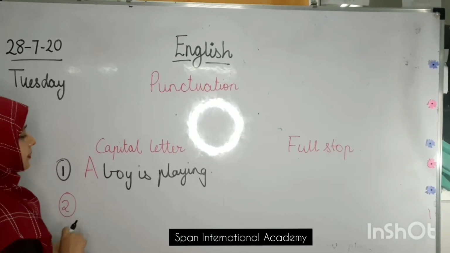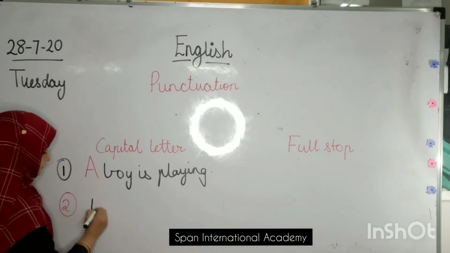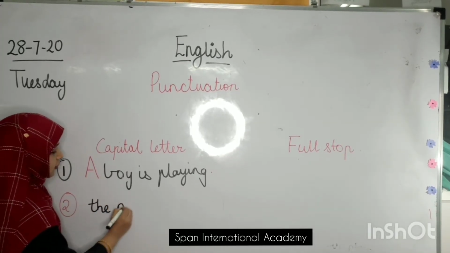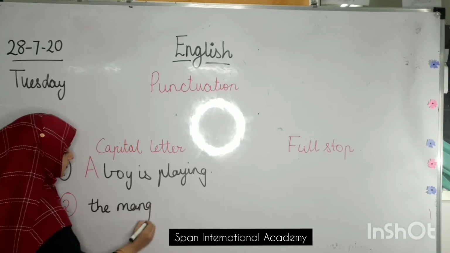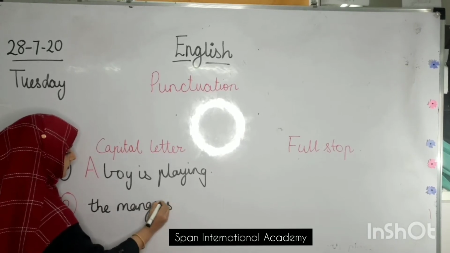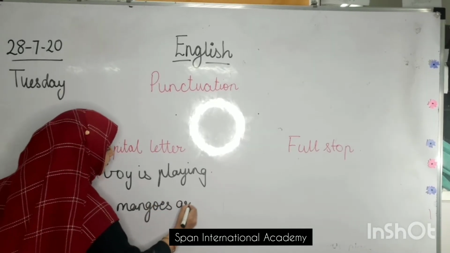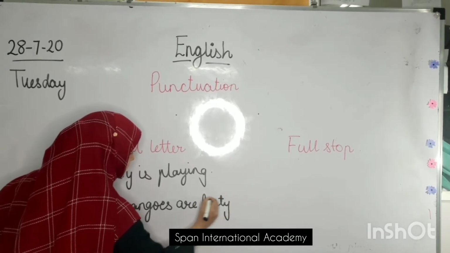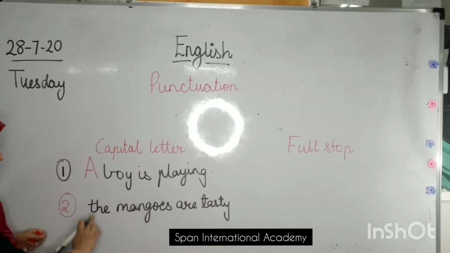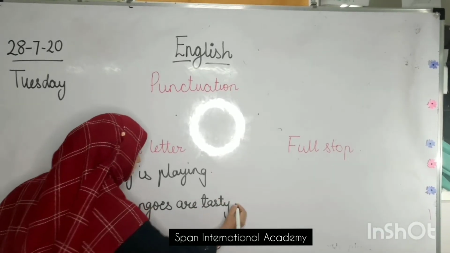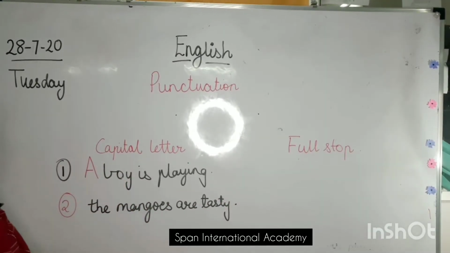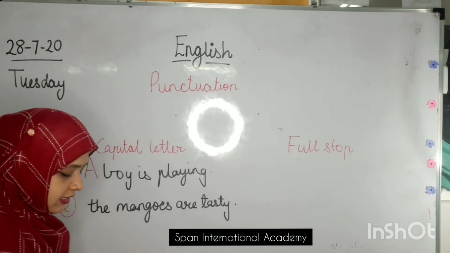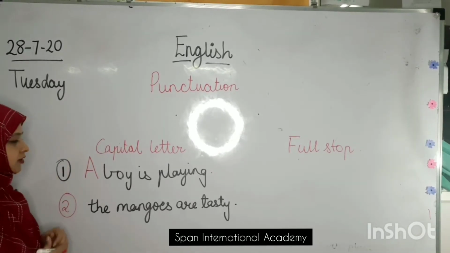Let's take one more example of it. I will write the mangoes are tasty. Yes, can you see? I have written a sentence, the mangoes are tasty. What is wrong in this sentence? Where do I put the capital letter?